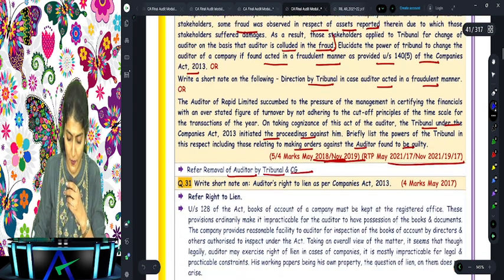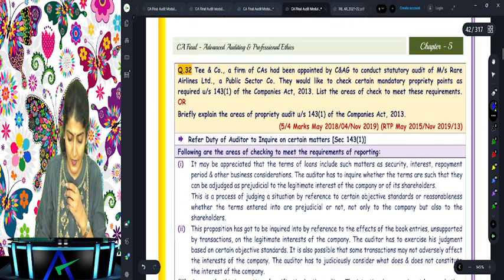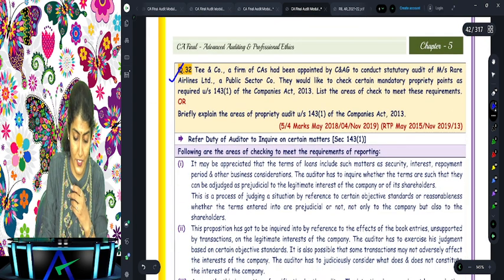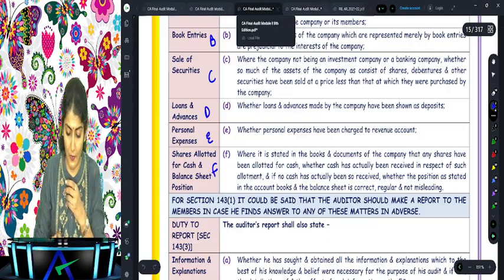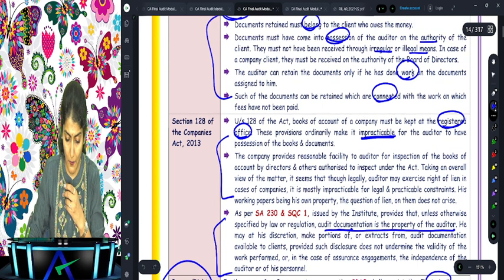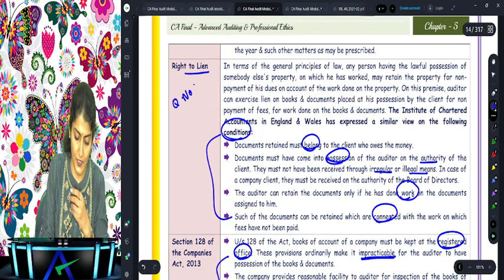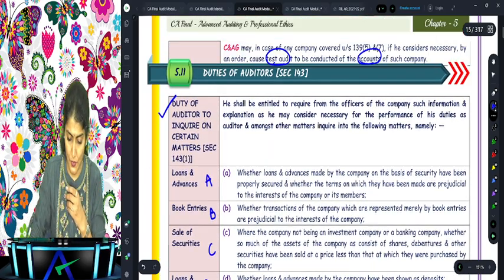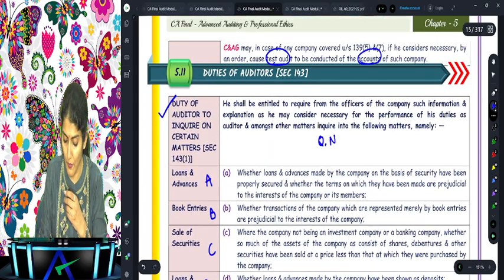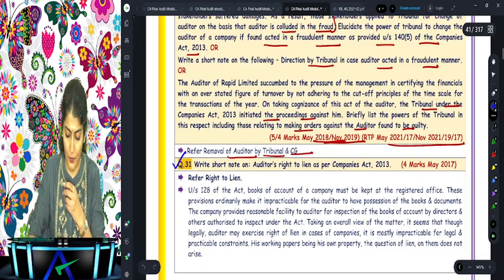So let us come to the question bank. In the question bank, there is one question regarding the audit lien. And then question number 32. So audit lien, what is that? Question number 31. Wherever in our books we have the audit lien, what we can write over there? Question number 31. And then after that we have the duty as to inquiry, where we can write down question number 32, and a few others also.